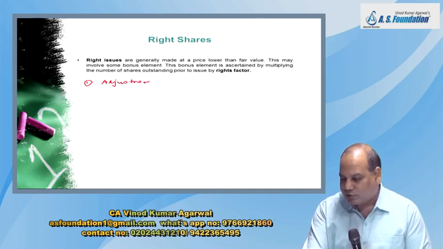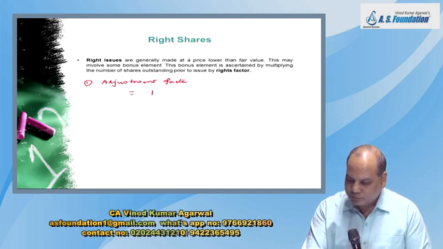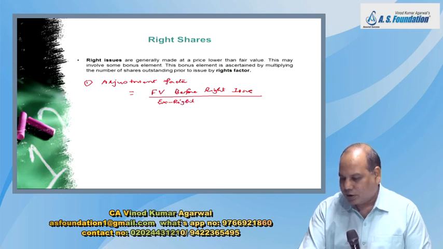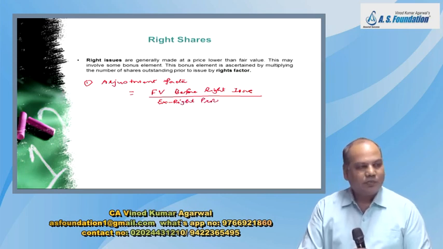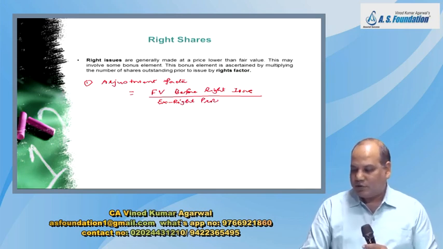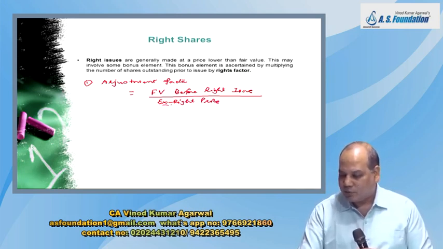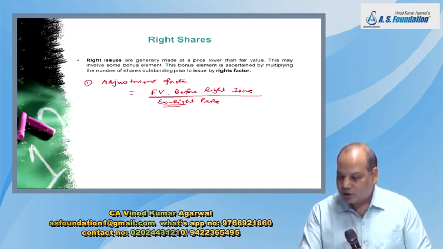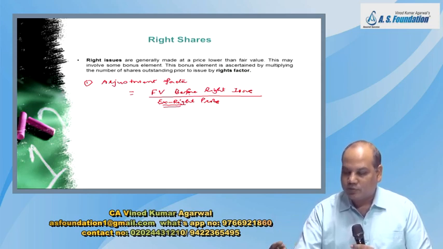So how do you calculate this adjustment factor? This adjustment factor will be the ratio of fair value before right issue divided by what is called in this chapter X right price. X right price means what will be the market value of the share after the closure of right issue. Fair value is the market value before the right issue.